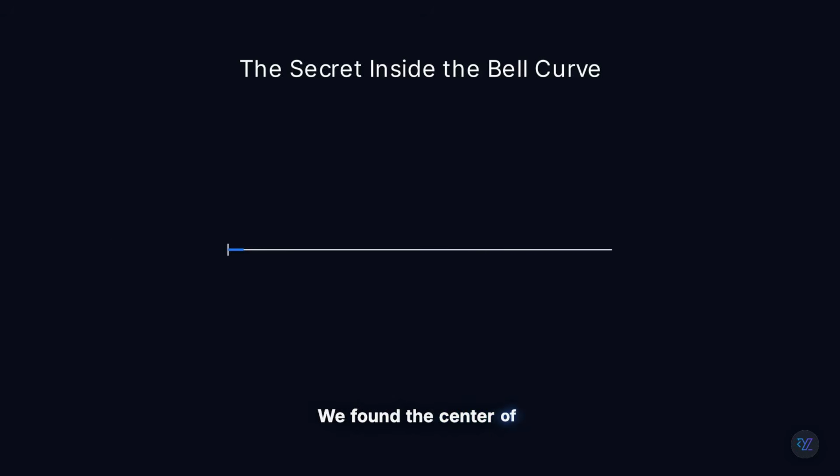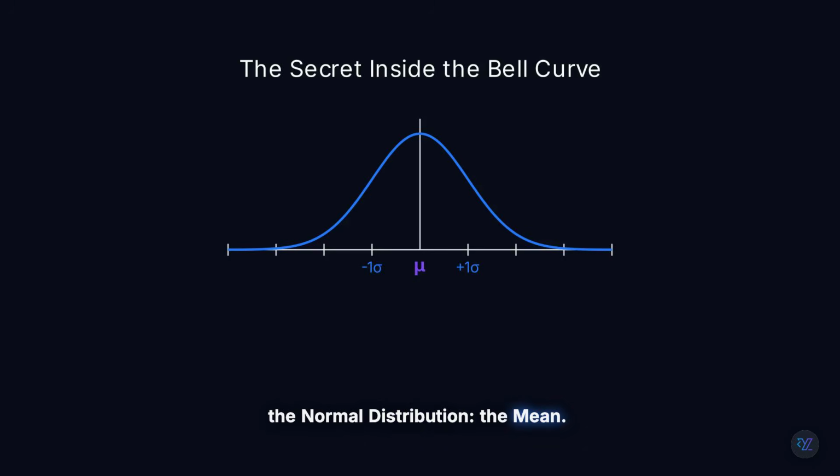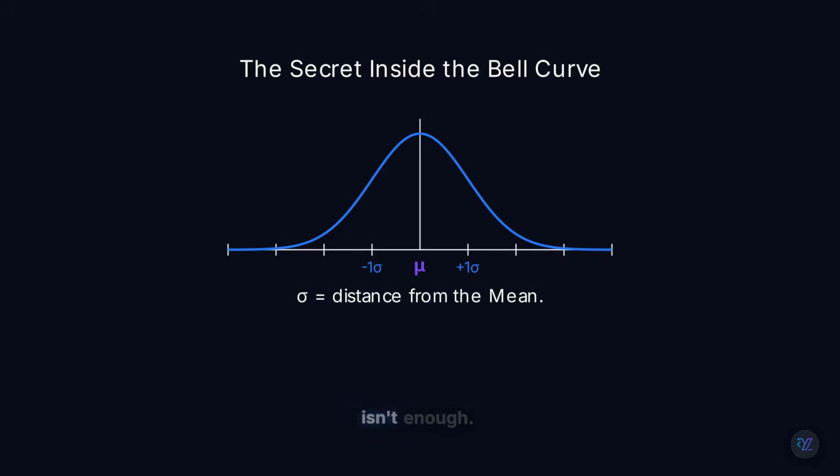We found the center of the normal distribution, the mean, but knowing only the average isn't enough. We also want to know how spread out the data is. That's where standard deviation comes back. One standard deviation, or sigma, is simply a measure of distance from the mean. The farther sigma reaches, the wider the bell curve becomes.